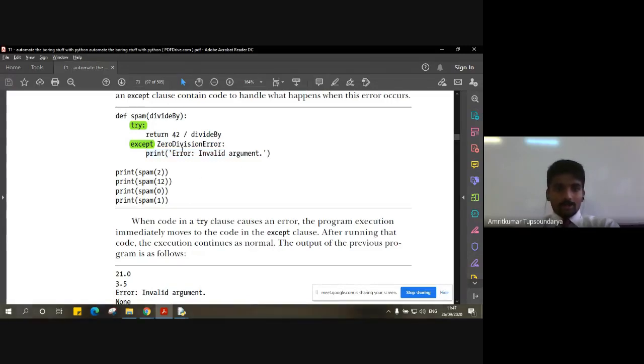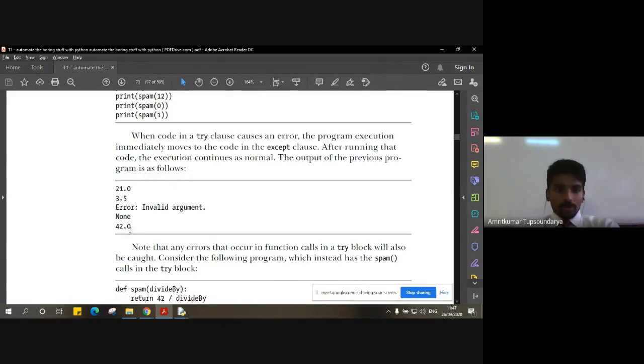Good enough. Then we go ahead and execute the next statement, that is spam 1, which is 42 divided by 1, which will return us 42 itself, 42.0. But you can see there's one more None here. What is this None, right?